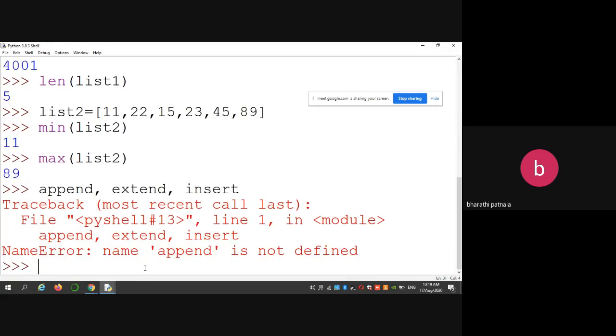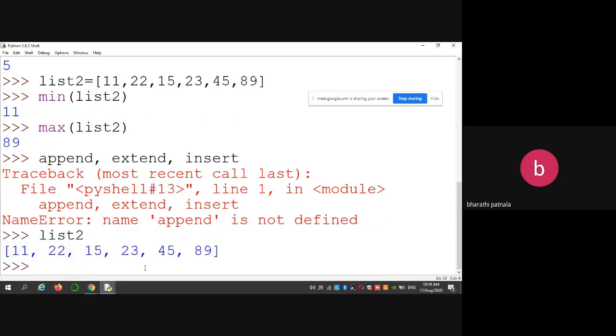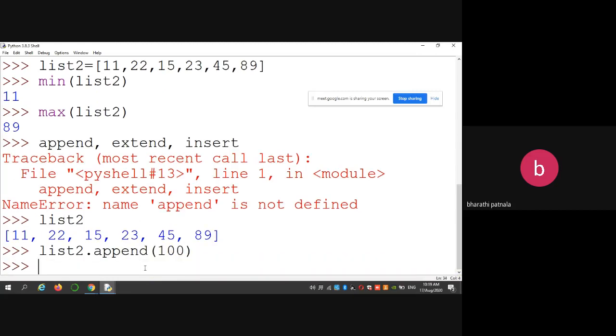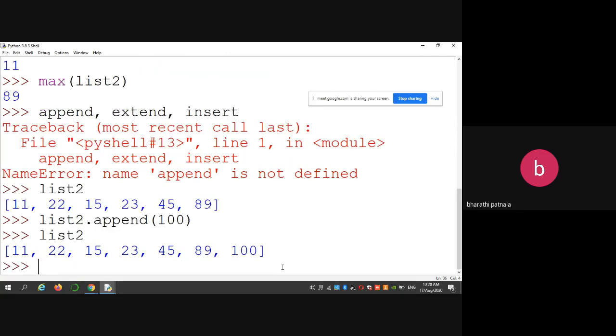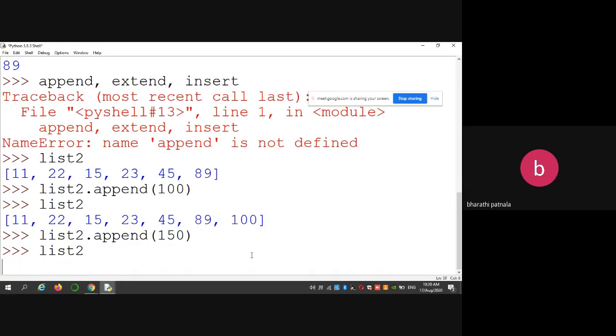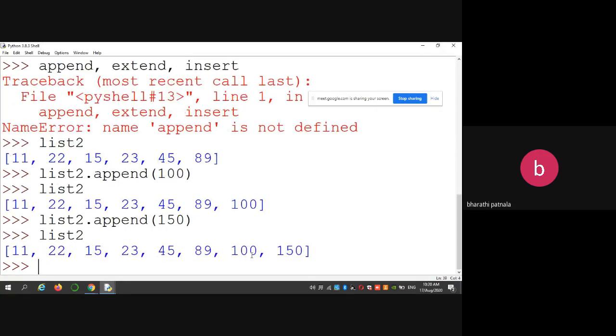First, what is an append? So what are the elements in list 2? These are the elements. Now if you want to add 100 into your list, then you can use the append function. The append function is used to add elements at the last of the list. So the 100 is added in the last position. Similarly, if you want to add list 2 dot append of 150, again see the list. Like that you can add elements into your list by using the append function.